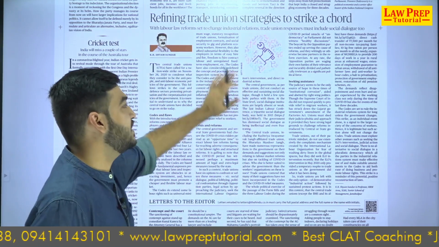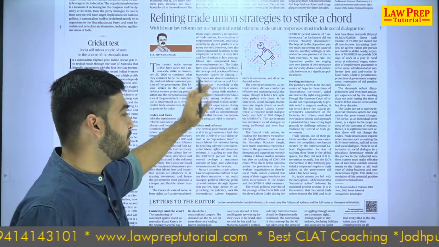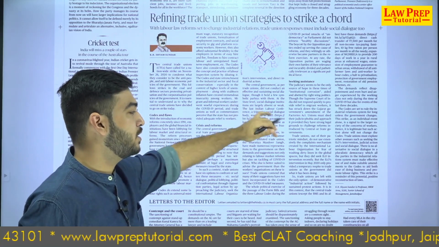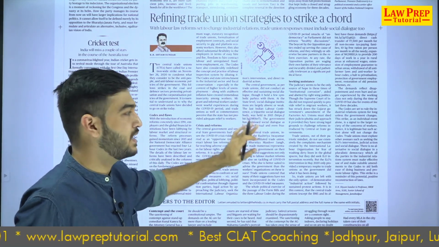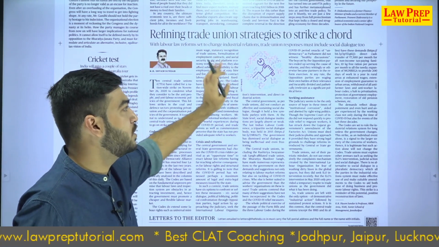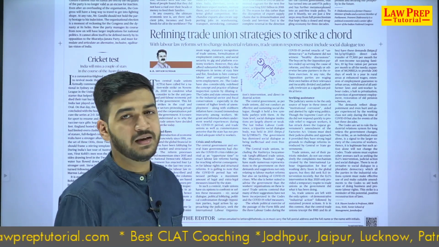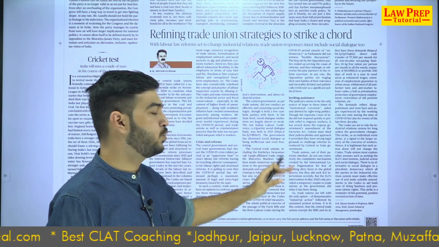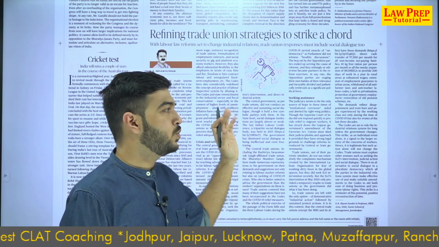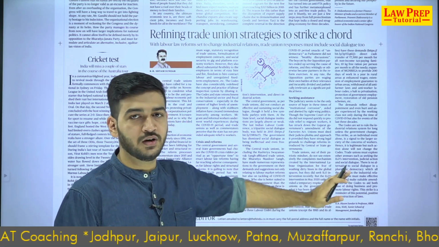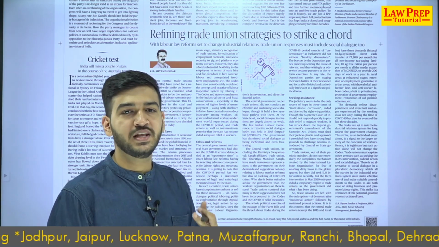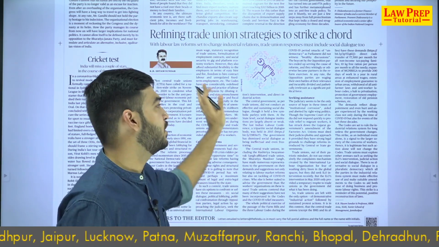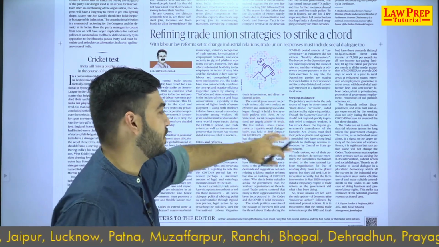Then on the right hand side is about labour reform. Remember that for the past 2 days there has also been a report about labor reforms taking place, but this is telling how labor unions need to form a more conclusive, consolidated agenda so that they are able to convey their concerns to the government. It is saying that the judiciary has become the only place through which they can do it because the opposition is ineffective. All policy concerns, nothing specific from a CLAT perspective.